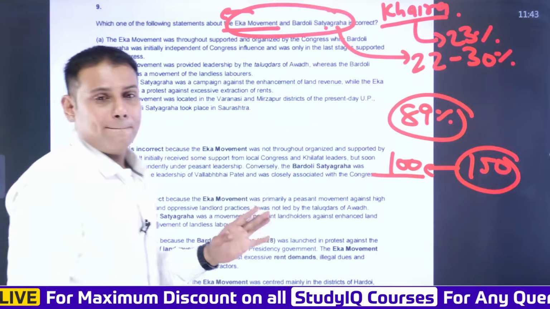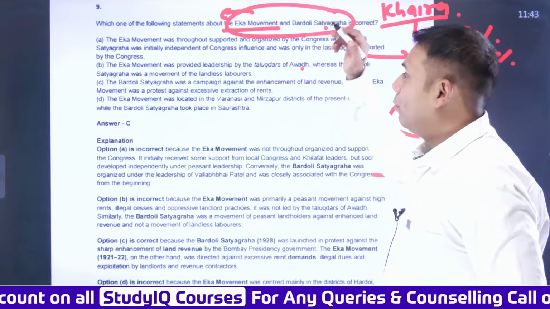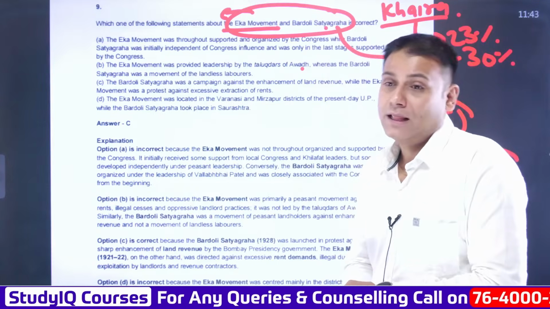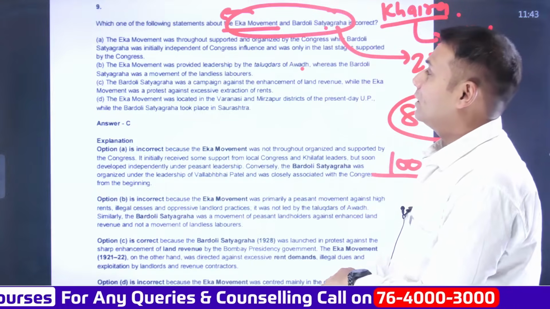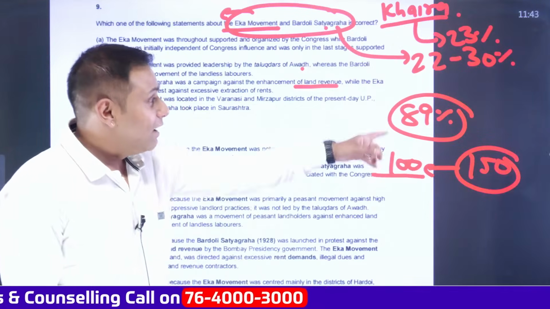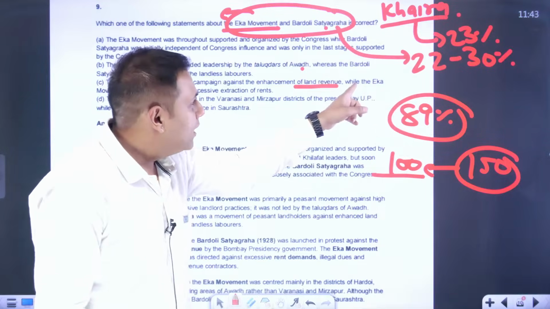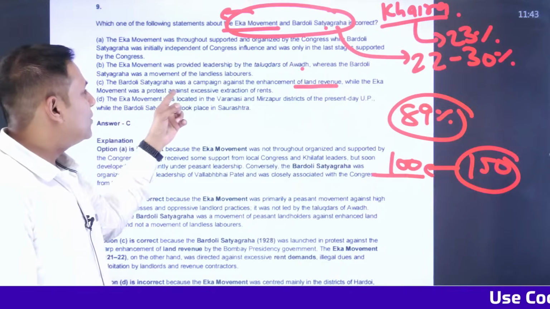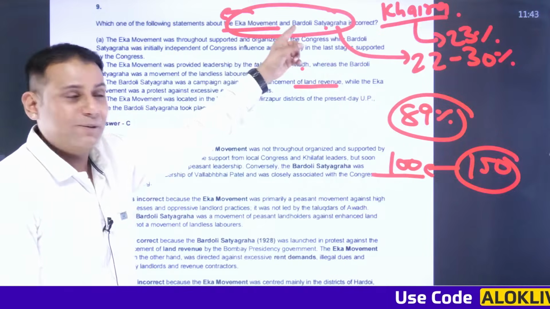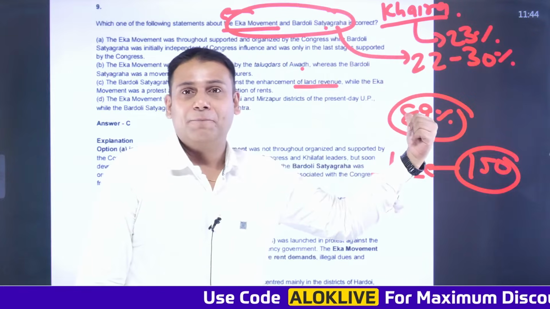No. In fact, the Eka movement was led by a peasant referred to as Madari Pasi. Then, Bardoli Satyagraha was a campaign against the enhancement of land revenue. Land revenue was enhanced by 22 to 30%. This statement is correct. On the other hand, the Eka movement was a protest against the excessive extraction of rents. We have seen this. So, the answer to this question is C.